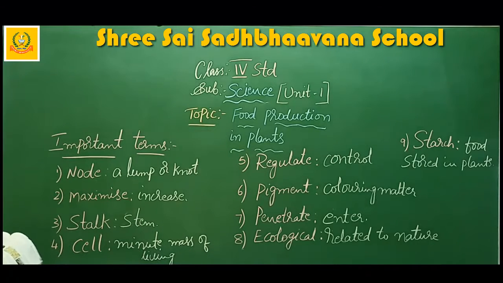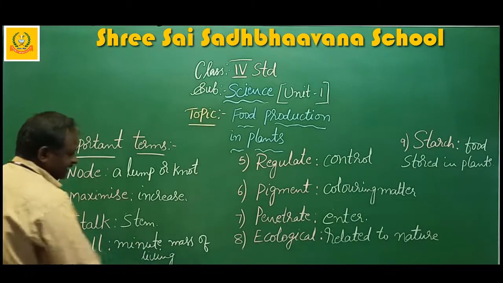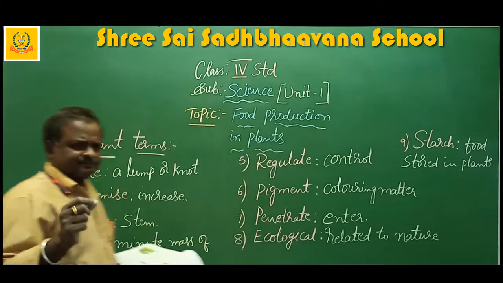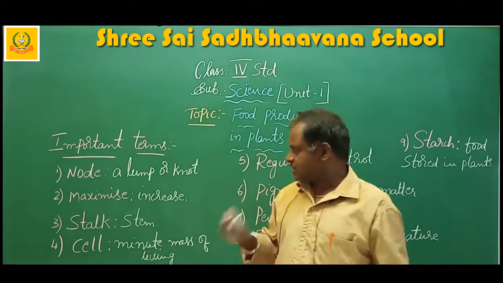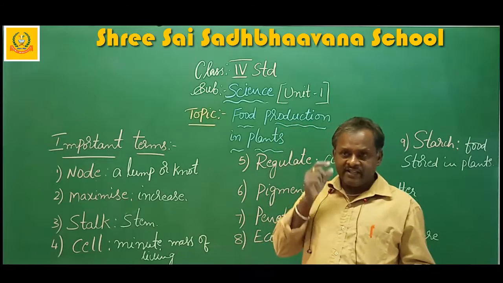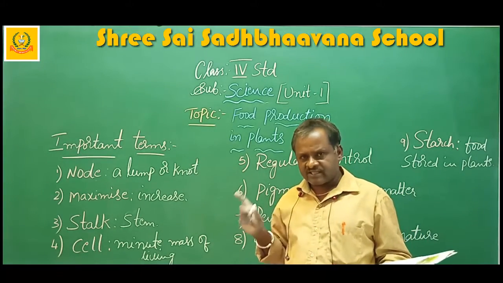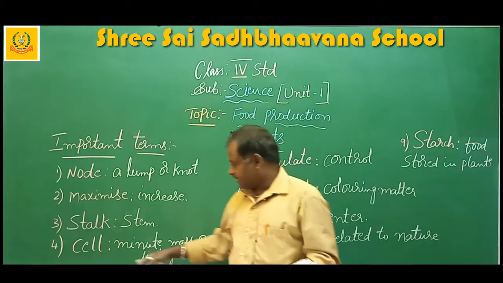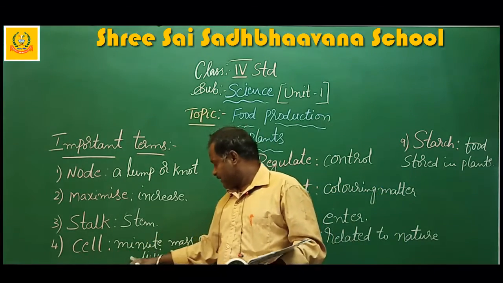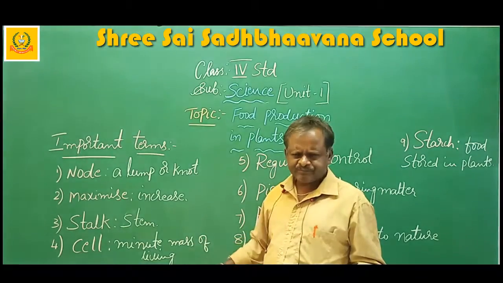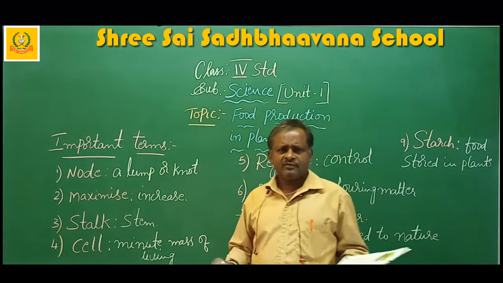What is a cell? Minute mass of living. Very, very small. We can't see it with our naked eye. We can see it by using the microscope only. When you come to the class, we will show it. But now you understand what a cell is? Minute mass of living. Very, very small.